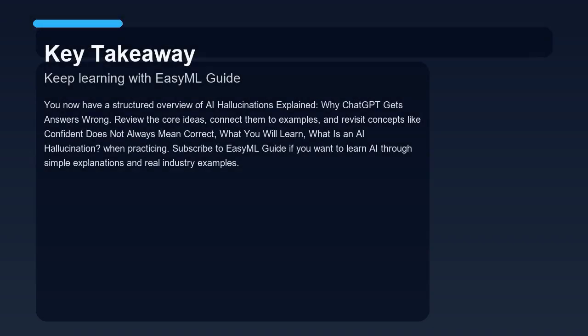To wrap up, here is the key takeaway. You now have a structured overview of AI hallucinations explained, why ChatGPT gets answers wrong. Review the core ideas, connect them to examples, and revisit concepts like confident does not always mean correct.